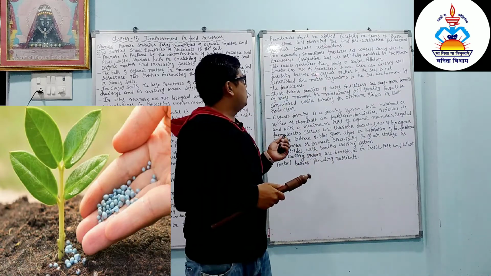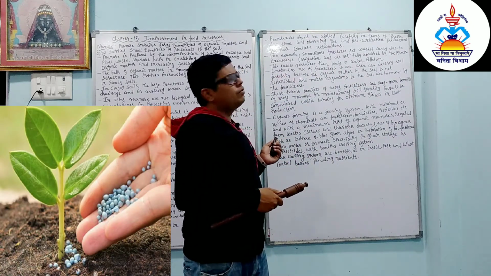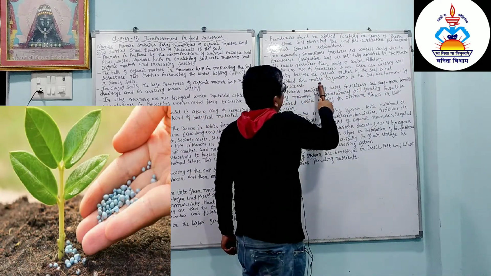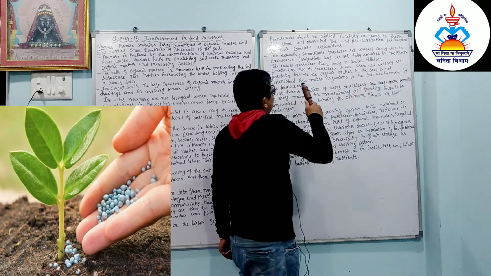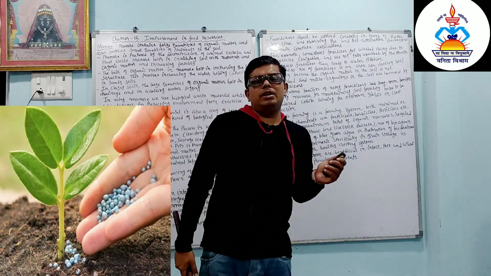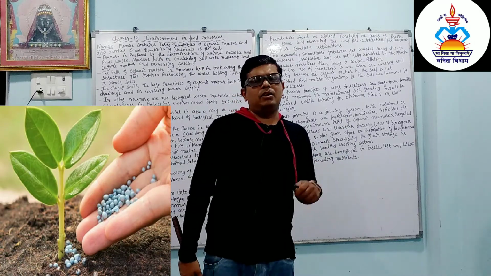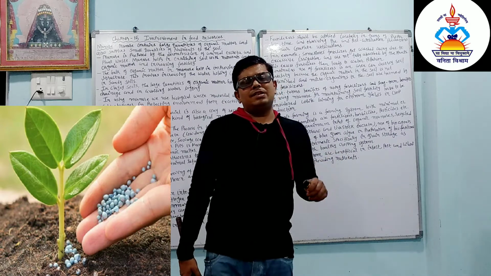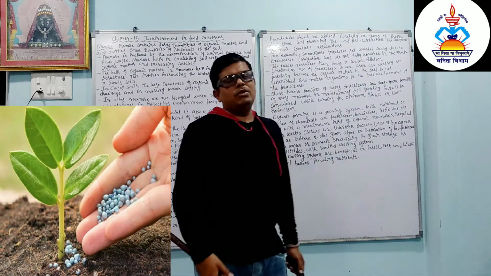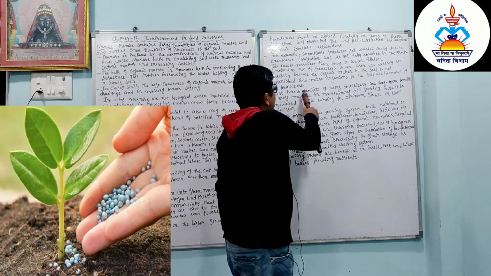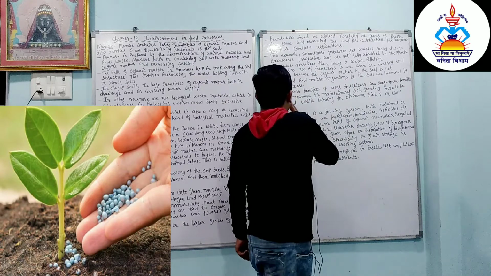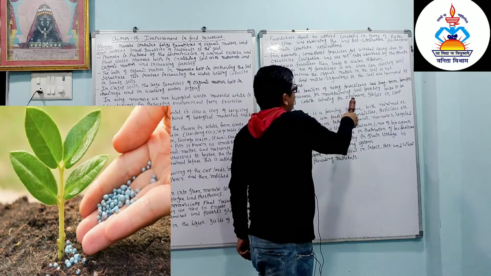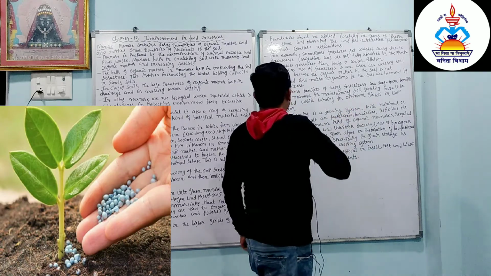Continuous use of fertilizer in an area can destroy the soil fertility. As we continuously use fertilizer, it destroys the fertility of the soil, because the organic matter in the soil is not replenished and microorganisms in the soil are harmed by the fertilizer. So this fertilizer has an adverse effect on microorganisms like earthworms, or the rhizobium bacteria. So whenever we use an excess amount of fertilizer, it has an adverse effect on the microorganisms.